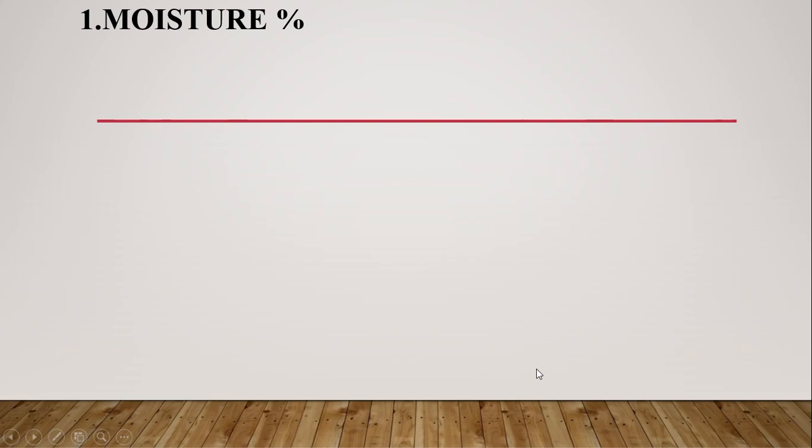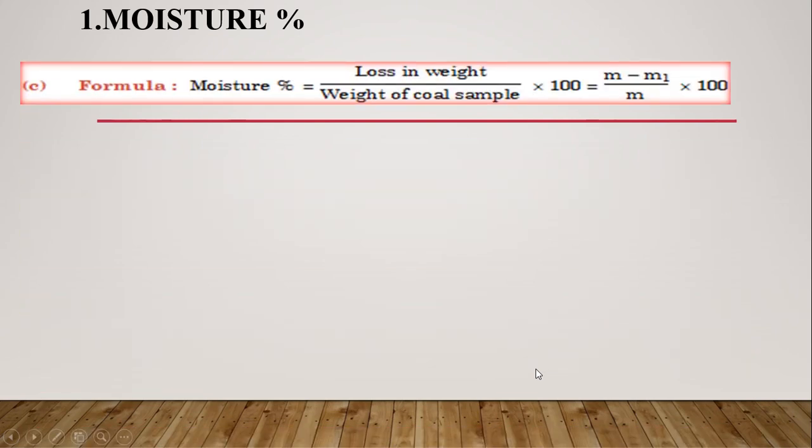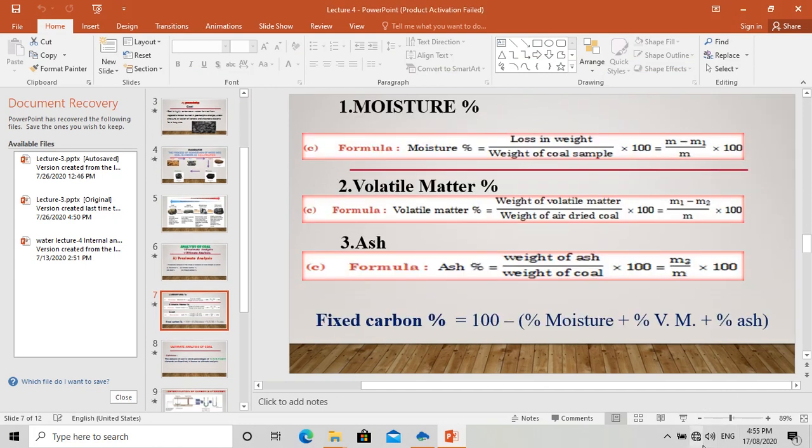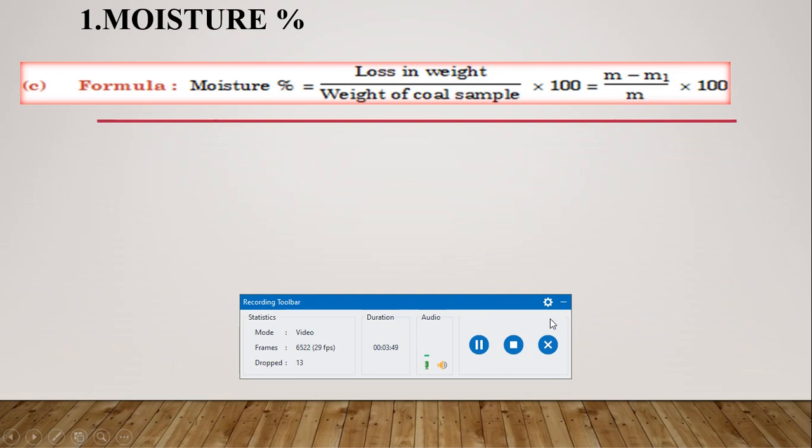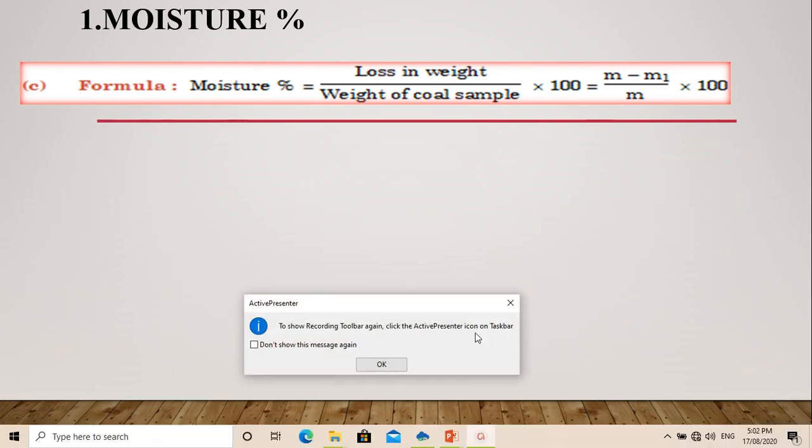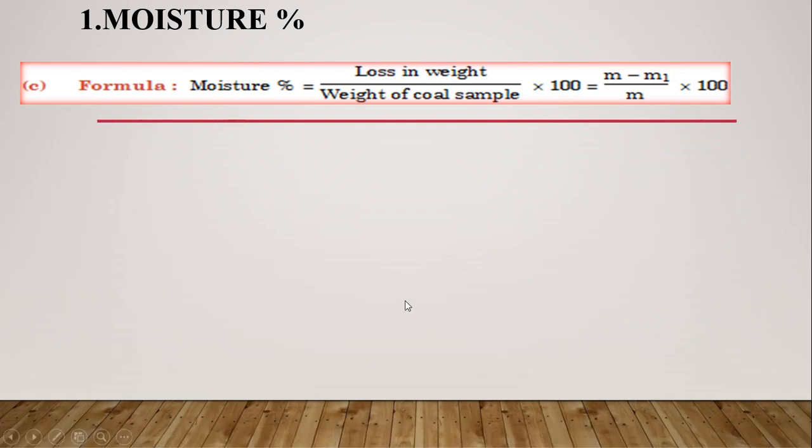Let us start with the first, moisture percentage. The formula for moisture percentage is equal to loss in weight upon weight of coal sample into 100, that is m minus m1 upon m into 100.